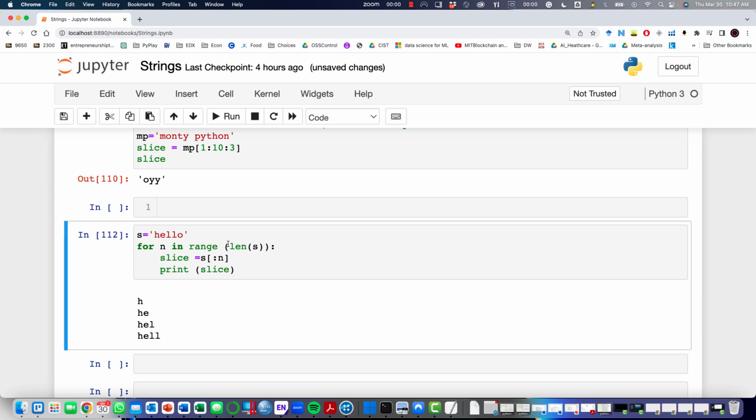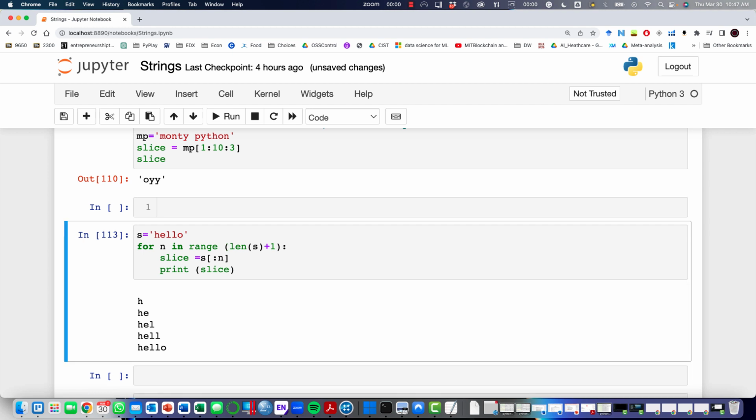So basically it looks at the range, starts from 0 and then goes through, incrementally printing characters. If I wanted to get the whole word I should probably say +1. We could also have defined a slice in a way that we have that, and then added that, concatenated with the rest of the characters.